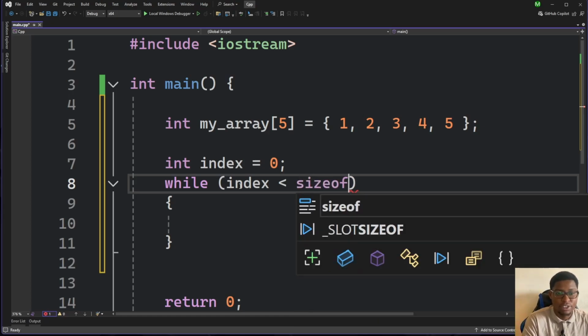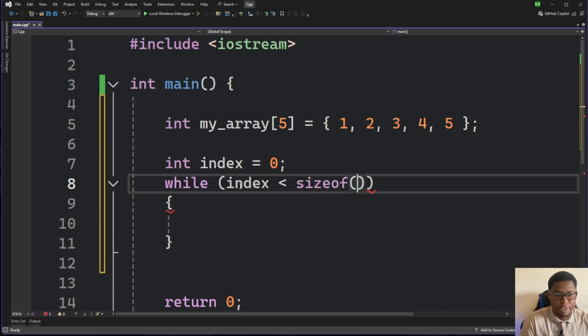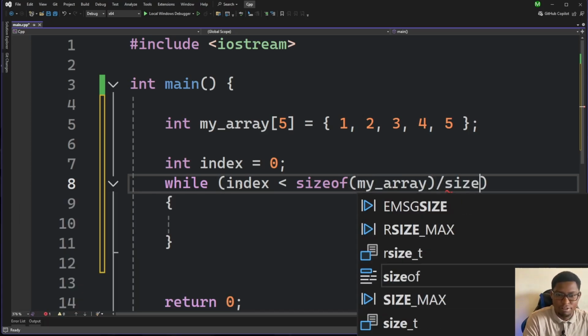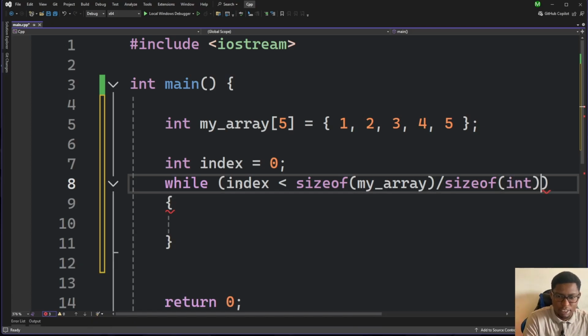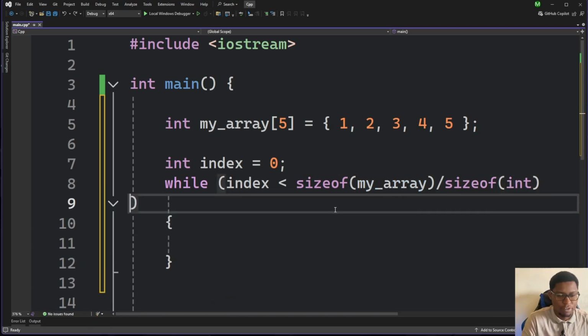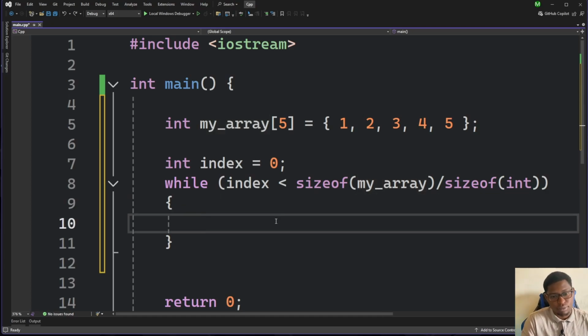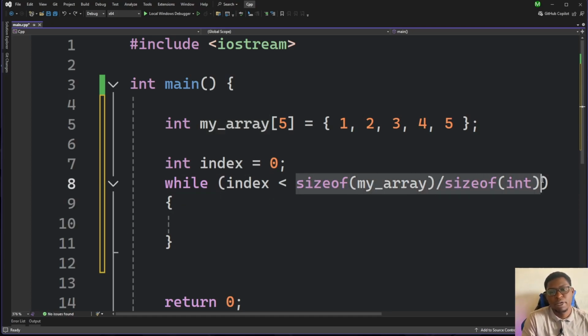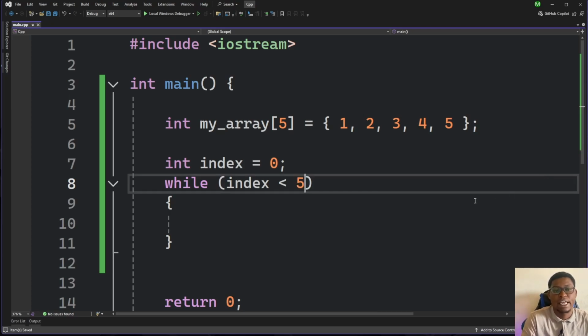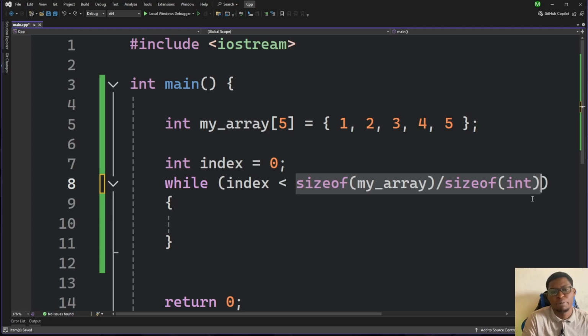So you remember, getting the size of the array is not as straightforward as we have it in Python. So we can just have this size of int. So we have the size of the array in bytes divided by the size of int in bytes, which will give us the actual number of elements in the array. Also for this, it's not a must that you do it this way. You can also declare it directly. It's just that this is a bit more dynamic. So whichever works for you best.